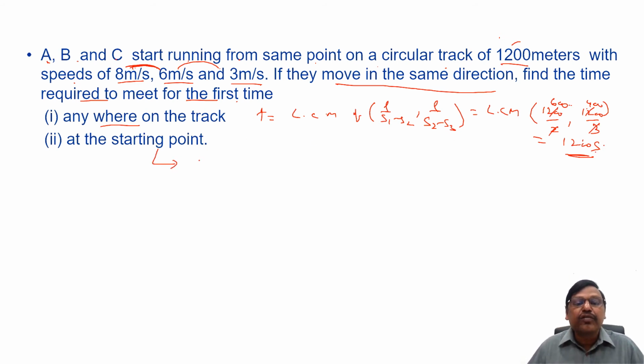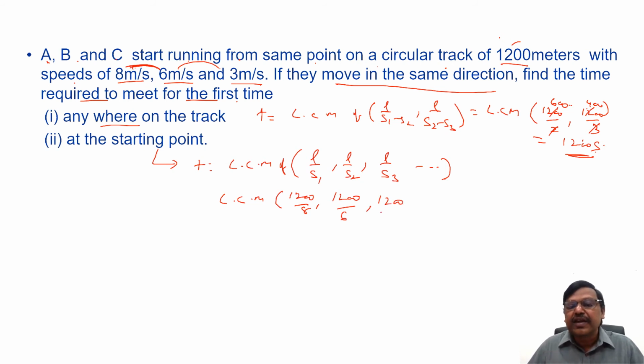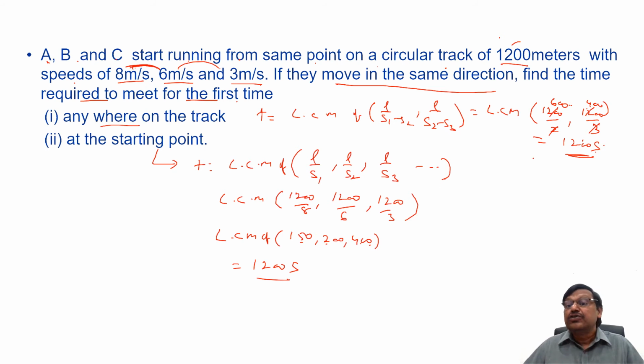To meet at the starting point, what is the time required? LCM of L by S1, L by S2, L by S3 and so on. Now, LCM of L is 1200 by 8, 1200 by 6, 1200 by 3. It is LCM of 150, 200 and 400. If you find the LCM, it will be 1200. So 1200 seconds. So both cases I am getting the same answer, means the first time itself they are meeting is